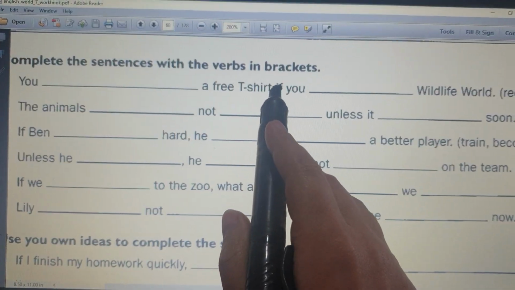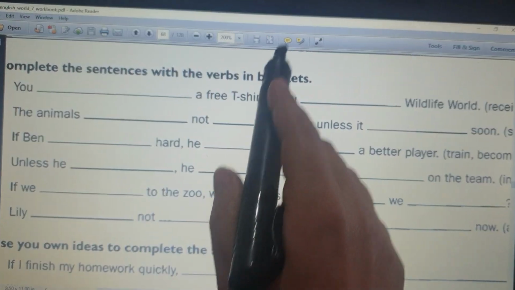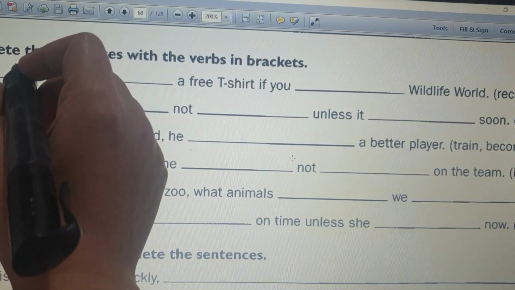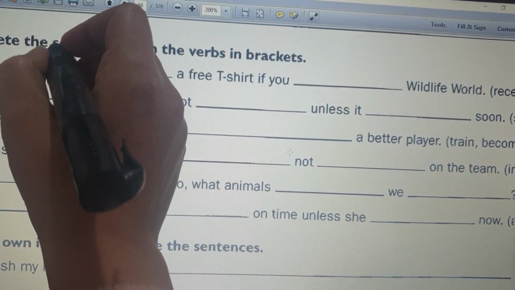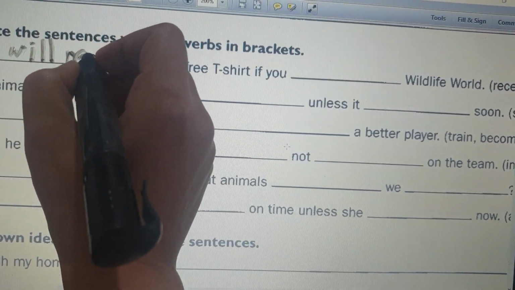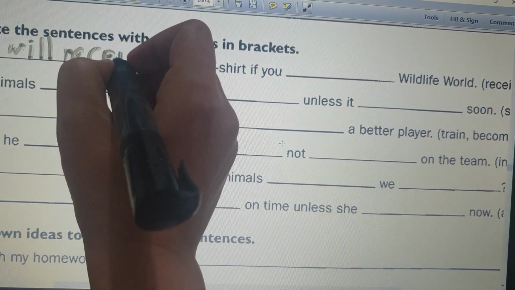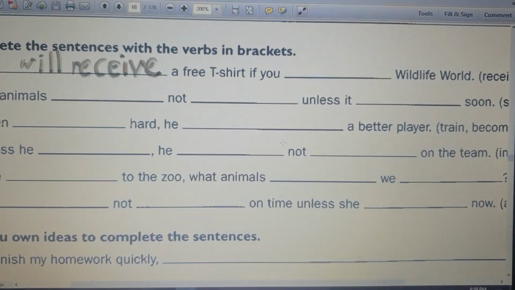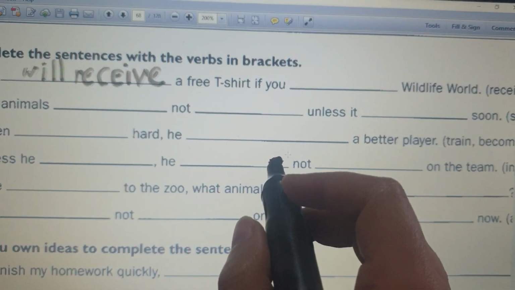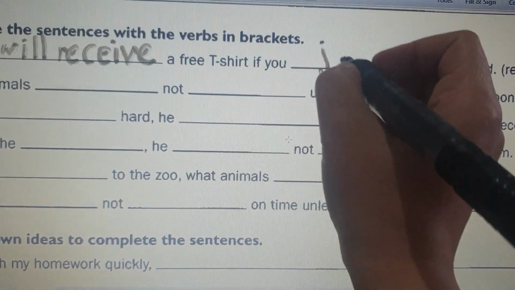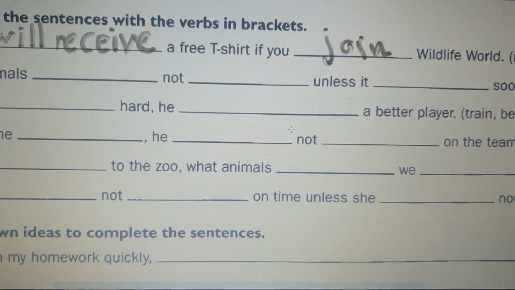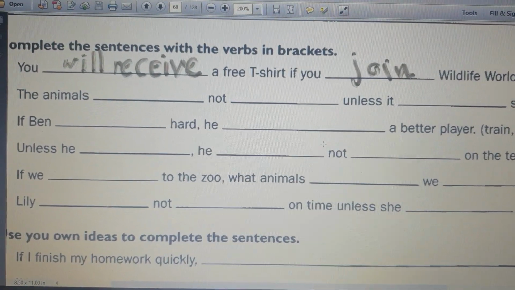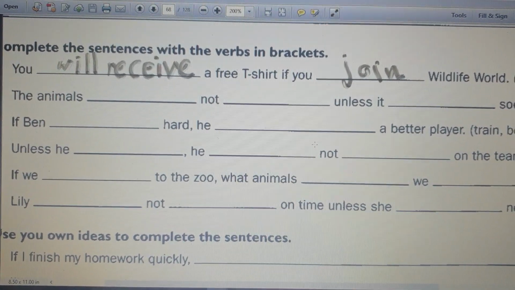If is in the middle, so this is the main clause and this is the if clause. In the main clause, what do we use? We use will plus verb 1. You will receive a free t-shirt if you. In the if clause, we use present simple, only verb 1, join. Number 2, the animals, not unless it soon.